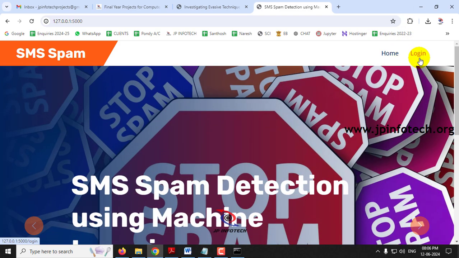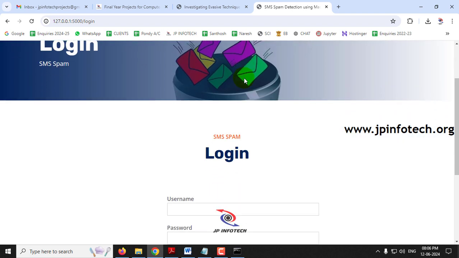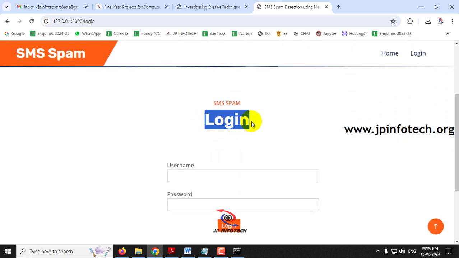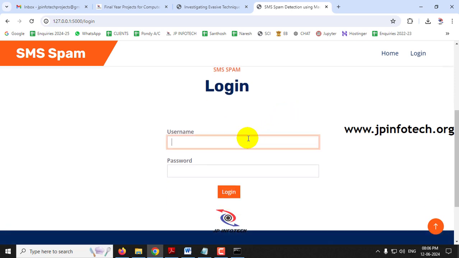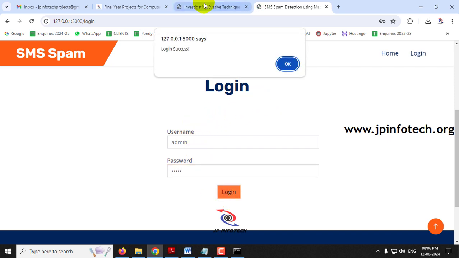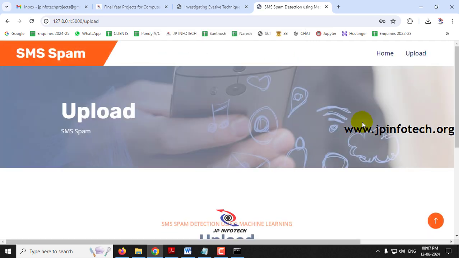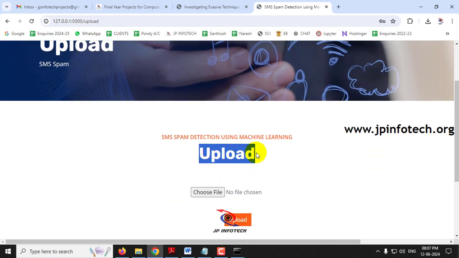Now just click this login menu, and it will navigate to the login page. Kindly note that this is a static login page because we have not used any database in the project. So just enter the default username and password as admin and admin, both are admin, and then click the login button. Now you can see the login success message, click OK. Now it will navigate to the upload part where you need to upload the dataset.